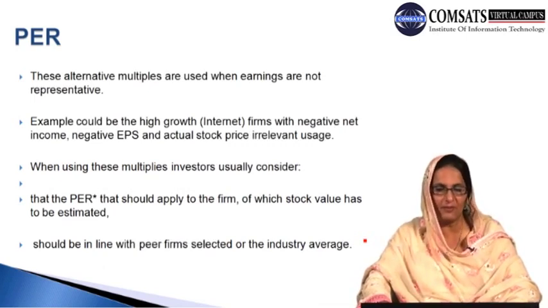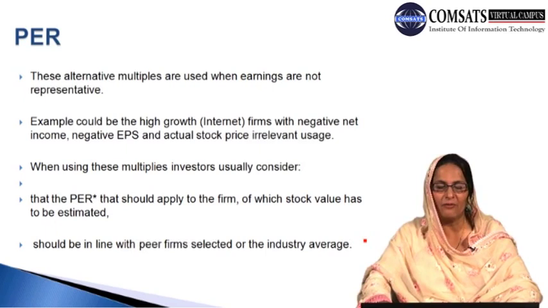Keeping with the discussion, these alternative multiples are used when earnings are not representative. So why are these multiples used?